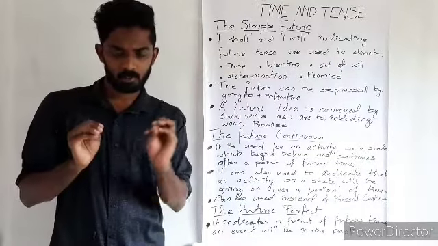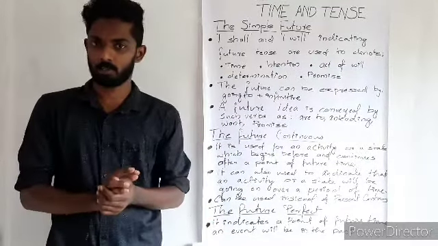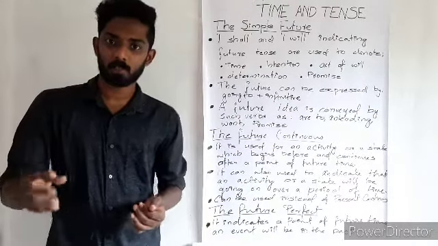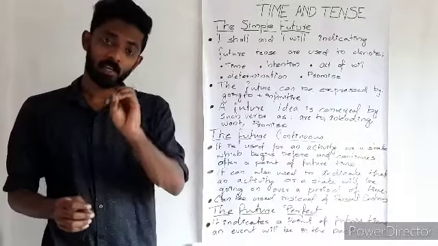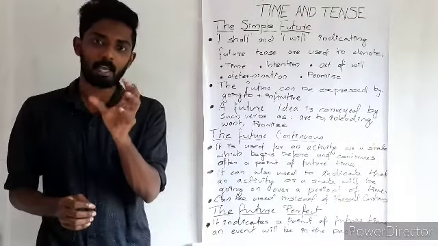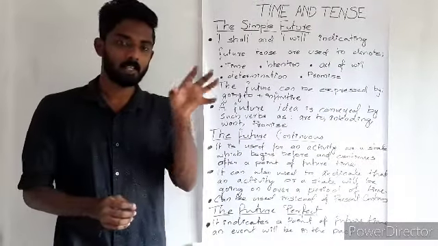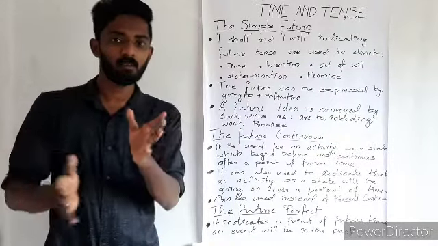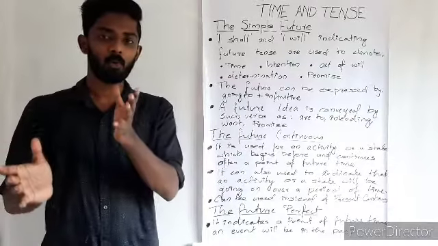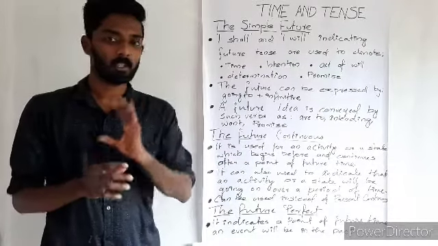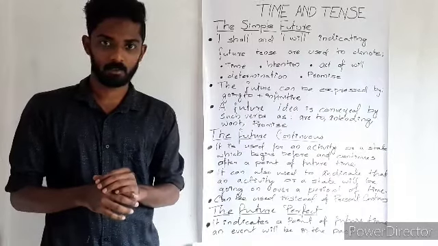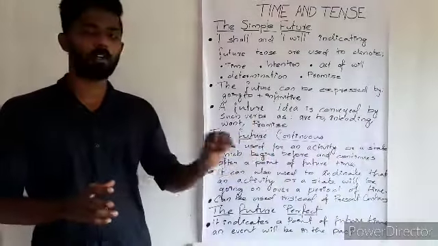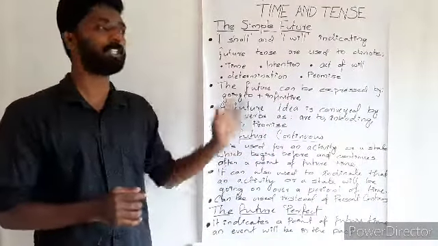So here, present continuous is used in order to speak about a future action. In the same way, the future continuous can be used instead of present continuous to show that an event has been definitely planned for the future. So in such ways, we are using present continuous and future continuous. We are using both tenses in order to speak about such actions. So that is all about future continuous, and we will see some examples of these two.